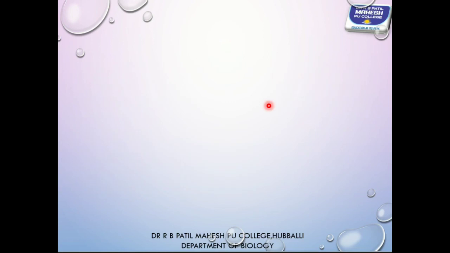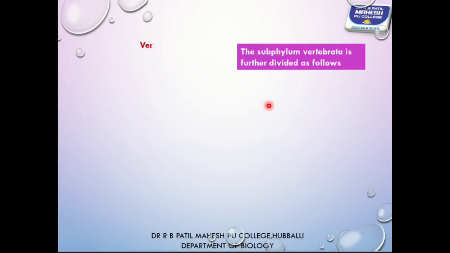So come back to the vertebrata. Subphylum vertebrata is again classified into two divisions. One is agnatha, second one is gnathostomata. The division is based on the presence or absence of jaws.